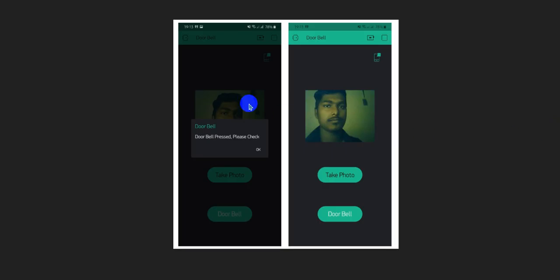Here you can see after login and creating the circuit, the token has been sent, and this is the final output of the doorbell capturing the image and sending a notification to the mobile phone.